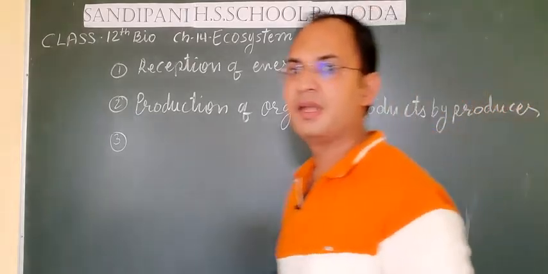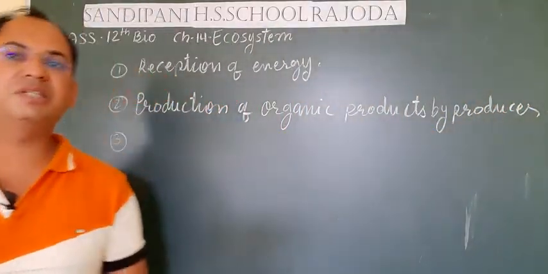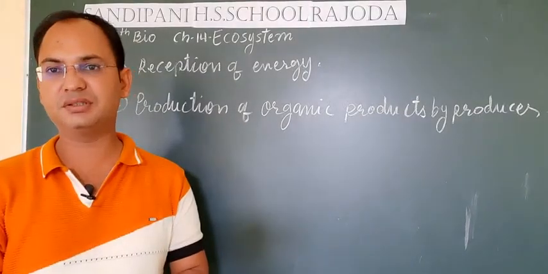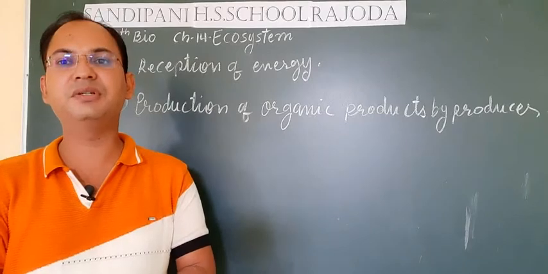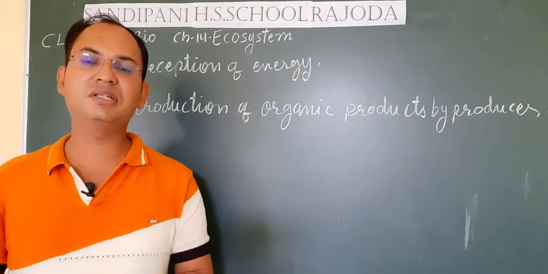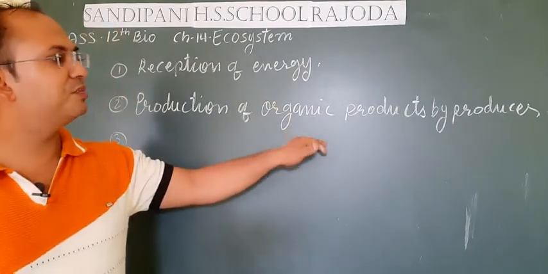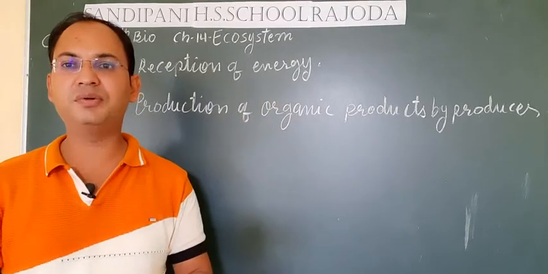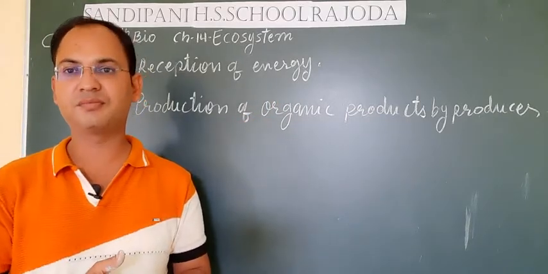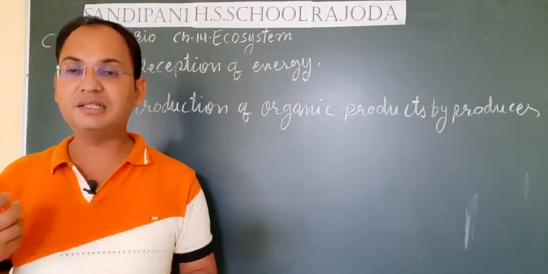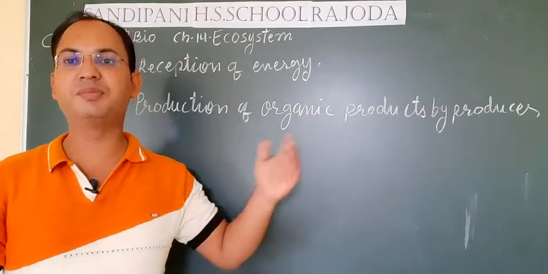Now students, if producers produce the organic components, they manufacture the organic components, then what is the use of these organic components? You have studied in lower classes that producers produce the organic components and some other living organisms depend on the producer. They take the energetic or organic components from the producer.